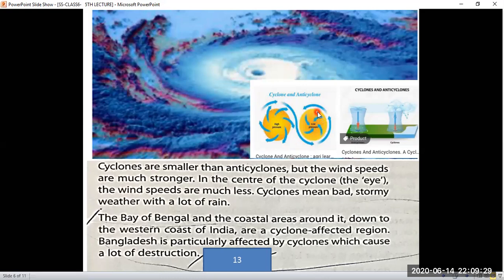The Bay of Bengal and the coastal areas around it down to the western coast of India are cyclone affected regions. So the western coast of India and the Bay of Bengal are coastal areas where a lot of cyclones are produced. Bengal is particularly affected by cyclones which cause a lot of destruction.